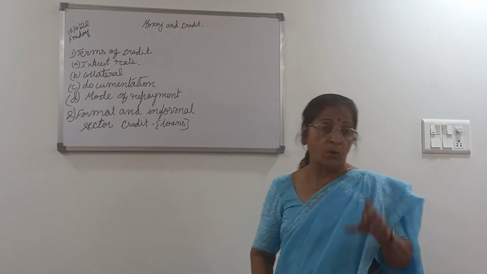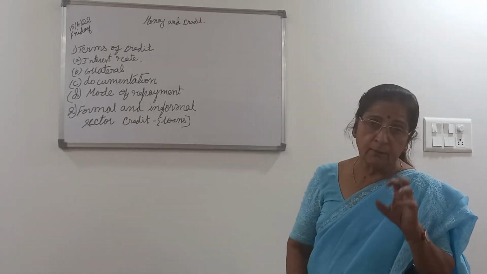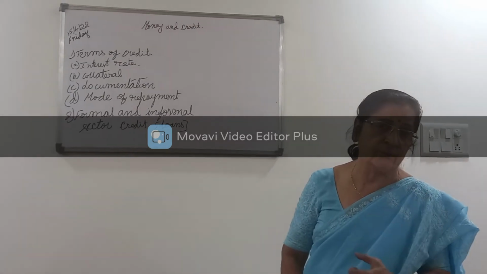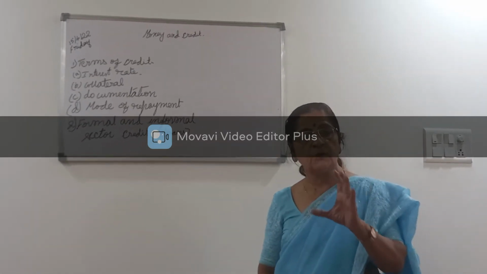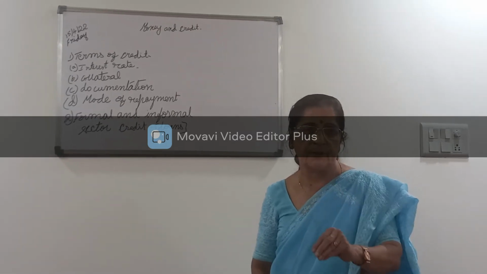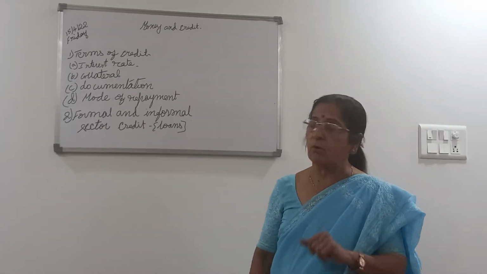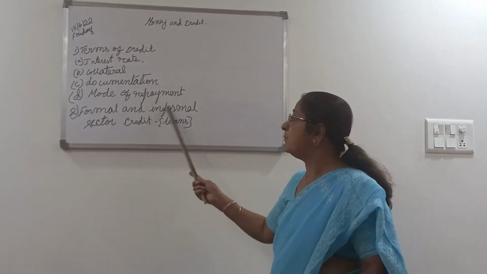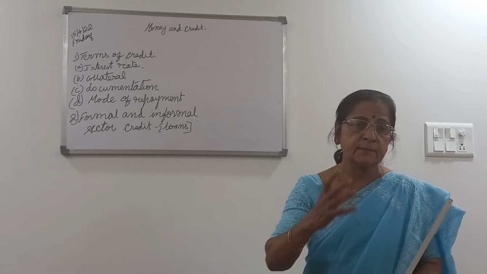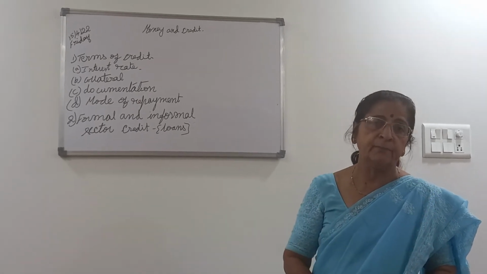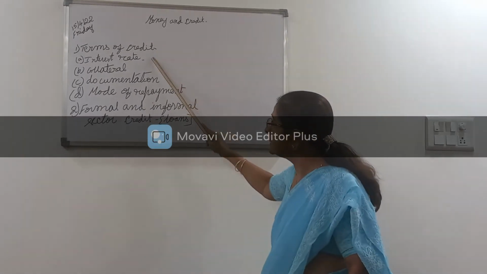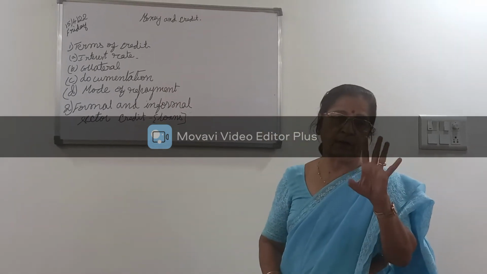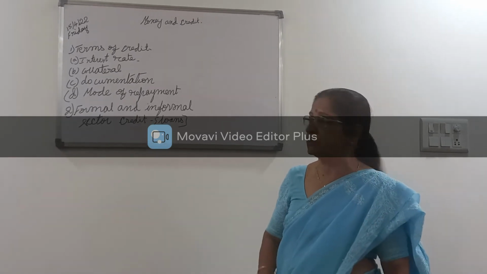Next, we have documentation. When you have to take credit or a loan from the bank, there are many documents which we have to submit to the bank. Those are called documentation. Then next we have mode of repayment, that is how we can repay the loan. So these are the four terms of credit. They all are called terms of credit.